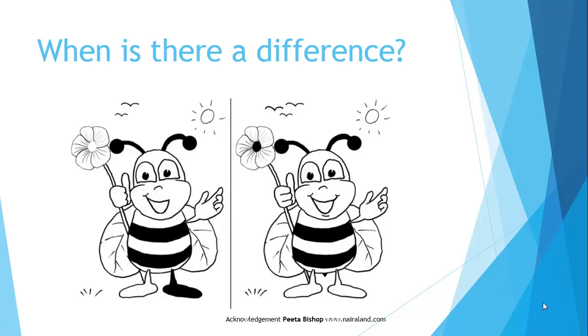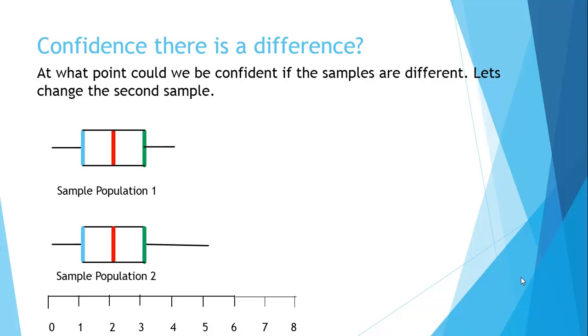Is there a difference? Can we be confident that when we look at two samples that appear to be different, there is a difference? At what point is there a difference? At what point could we be confident the samples are different? So let's have a look at these two samples, populations, like the previous one.